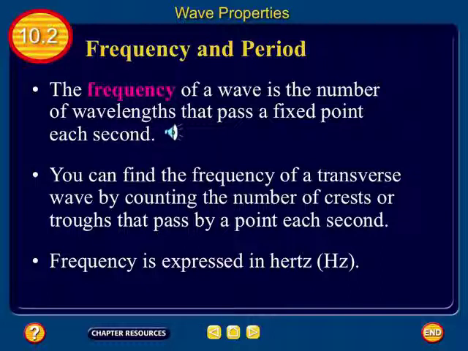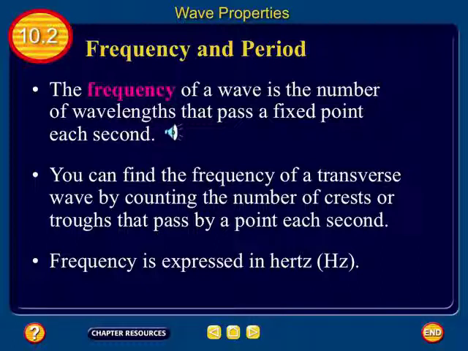All right, so if I have a frequency of 10, that means every second, 10 crests pass. If I have a frequency of 1/10, what does that mean? Well, 1/10 means 1/10 of a crest passed by, and therefore it takes 10 seconds for the next crest to come. So a frequency of 1/10 is 10 seconds per crest. A frequency of 10 is 10 crests per second.